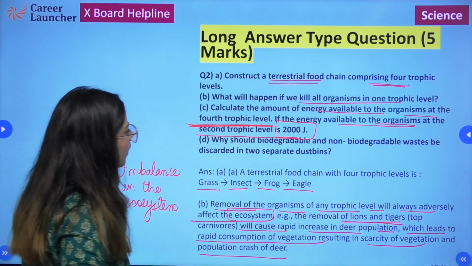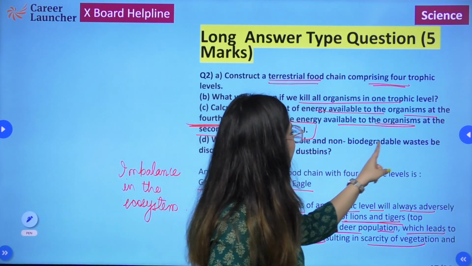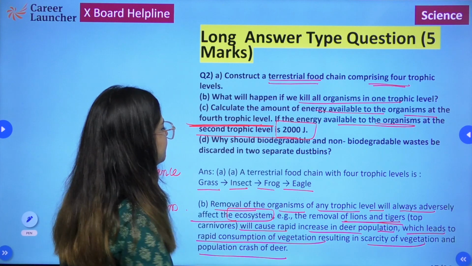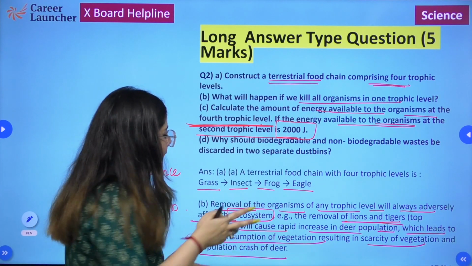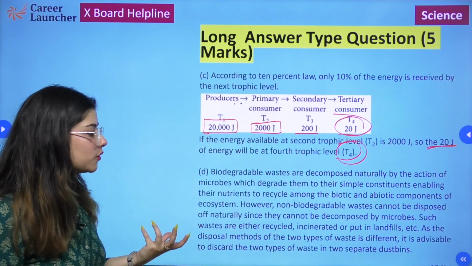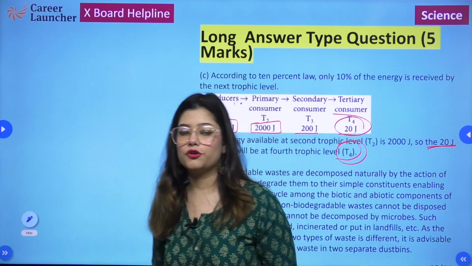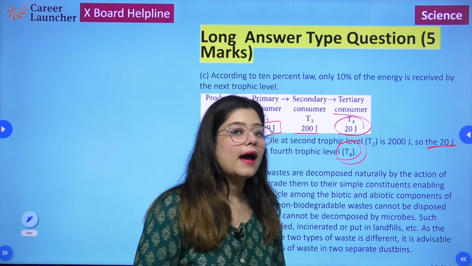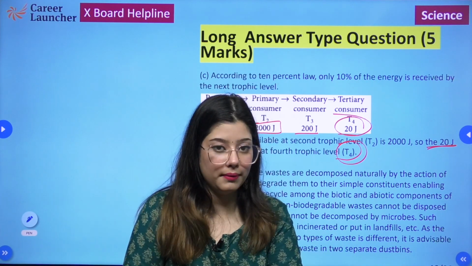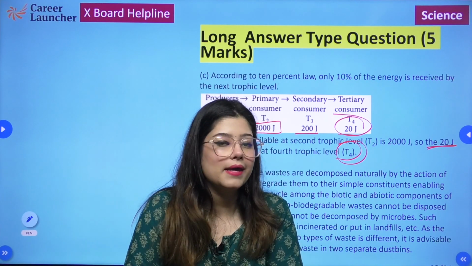Last question. Why should biodegradable and non-biodegradable waste be discarded in two separate dustbins? Simply because biodegradable waste can be decomposed by the action of microorganisms, and non-biodegradable waste cannot be broken down by such mechanisms.